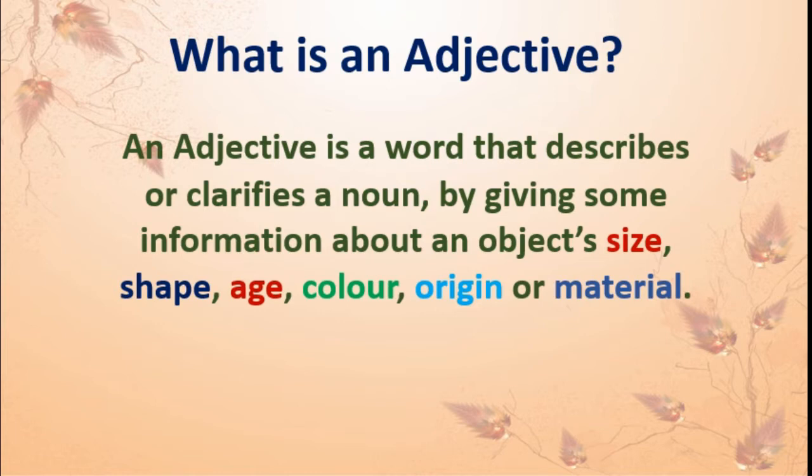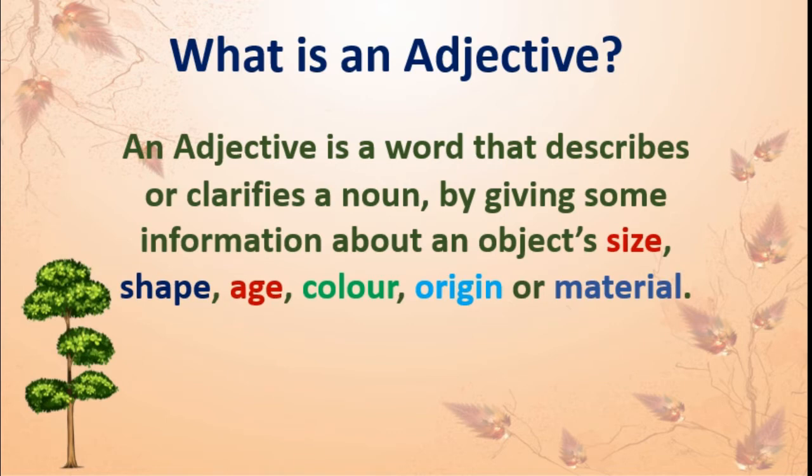See, we'll go through one example. See this. This is a tree. You know this, correct? Now I will write. This is a tall tree. Yes, you know that tree is a noun. Tree is a noun and I am describing this tree by using this word tall. Correct?